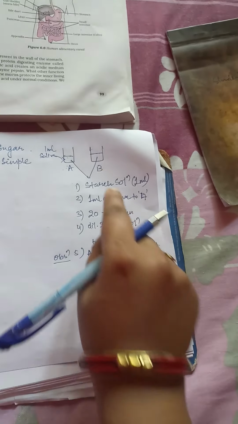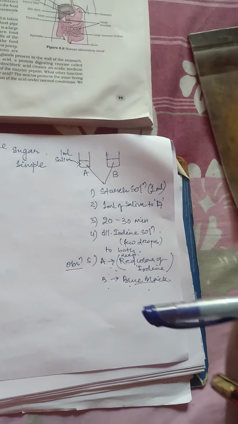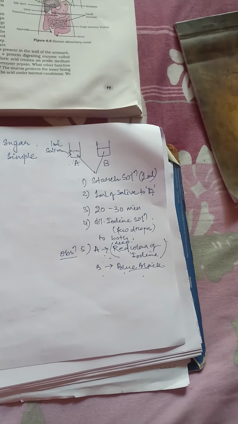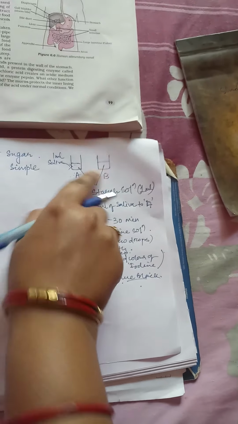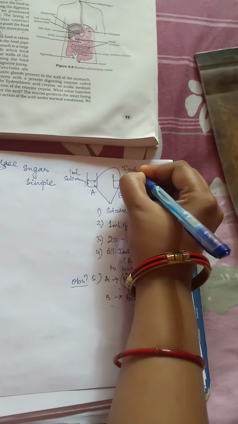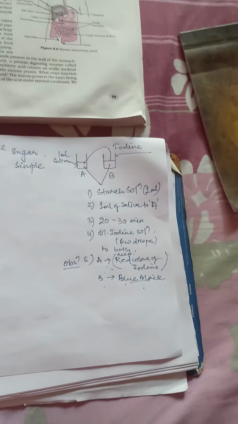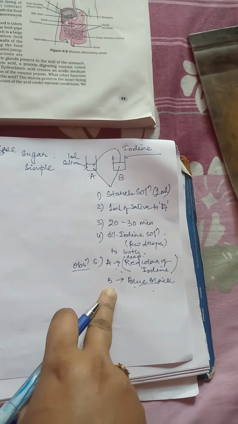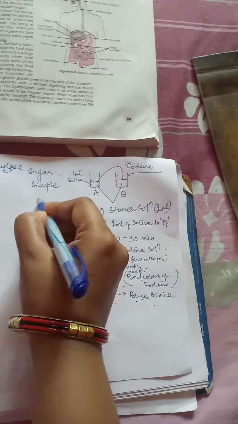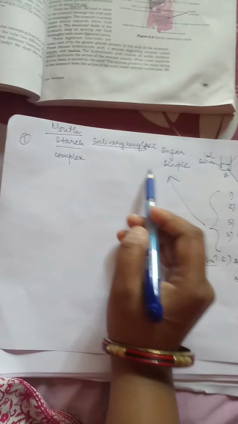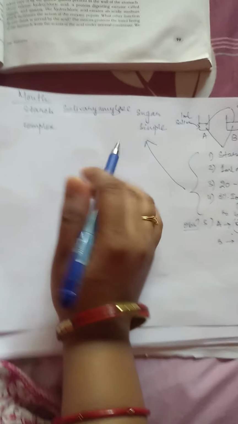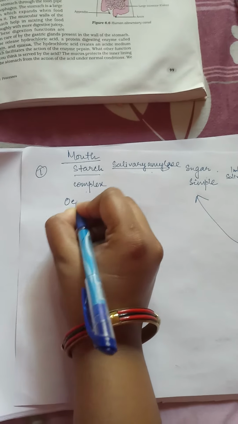While in test tube B, we have not added any saliva, hence the starch was as it was. There was no change in its structure, neither was it broken down. Hence, when iodine was added to it, the iodine solution reacted with the starch of test tube B and produced the blue black color. This gives us experimental proof that starch in the presence of salivary amylase breaks down to form sugar. Now this happens in the mouth. Then the second organ which we will be going through is the esophagus.